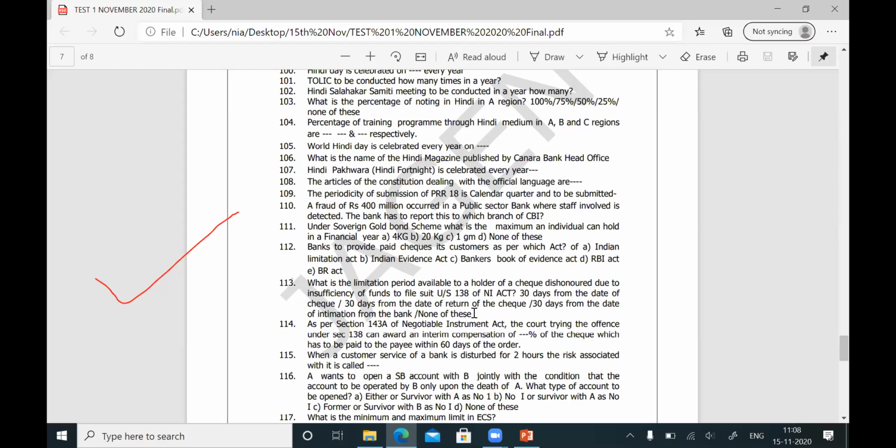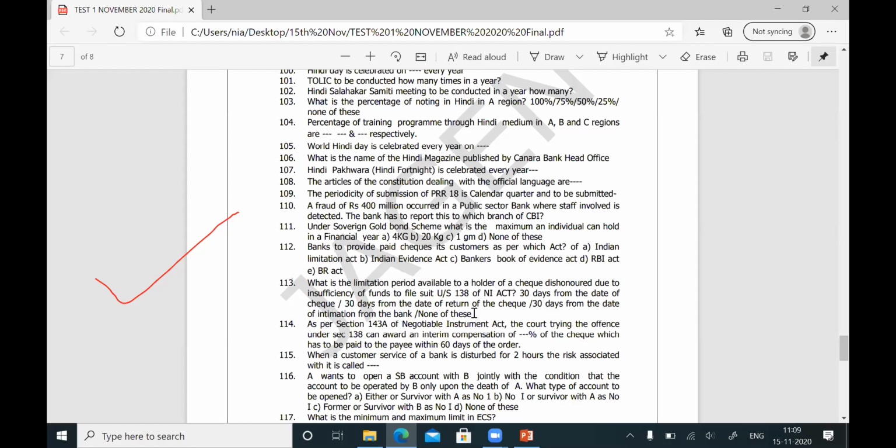Then the question is, within how many days or how many months B has to file a suit as per section 138 of the Negotiable Instruments Act? See friends, one more point you should know here. The check should have been accepted for consideration. The check should be presented within 3 months, and the check should be returned for the reason insufficient funds.